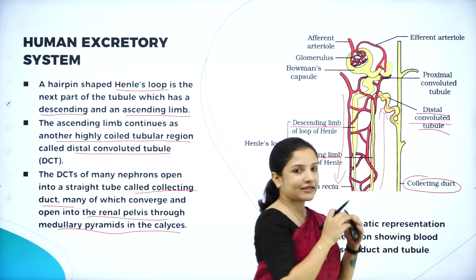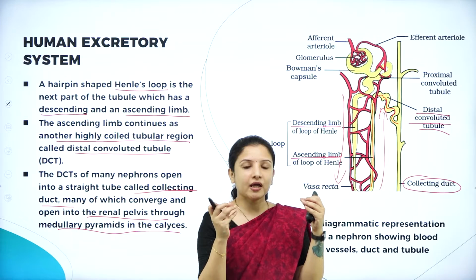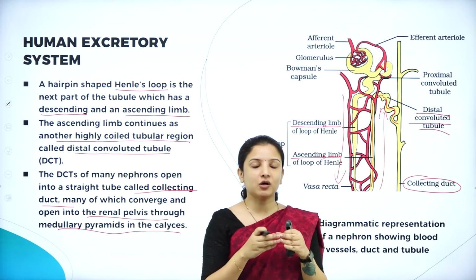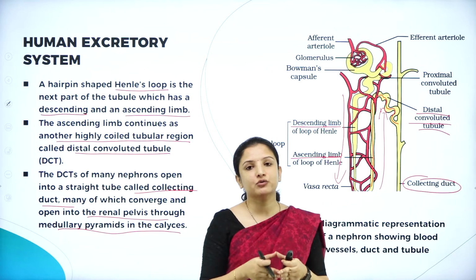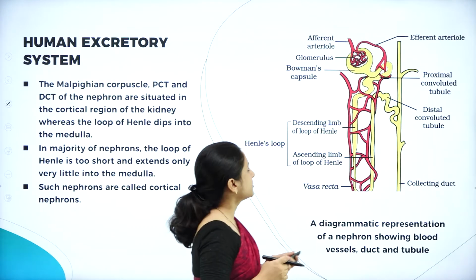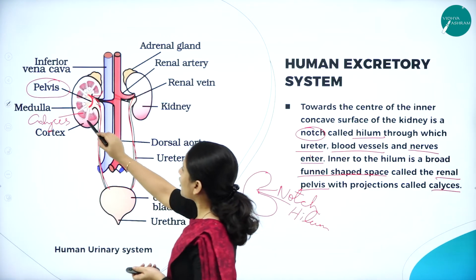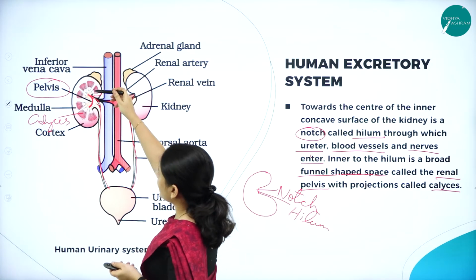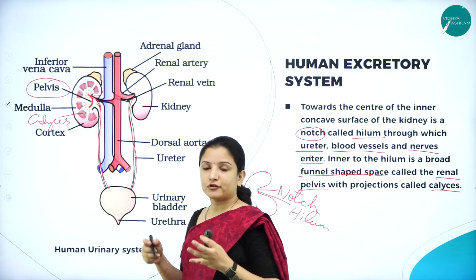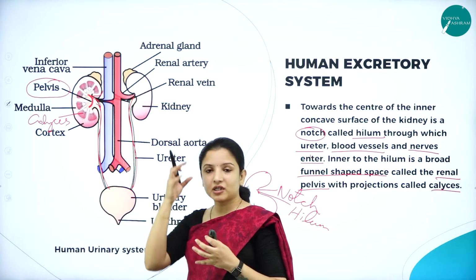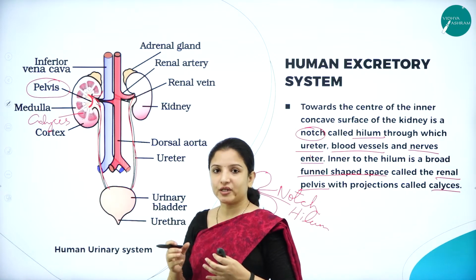So all the collecting ducts of the nephrons come together to form a network and then lead into the kidney. If you want to see the diagram of the kidney, I'll show you again here. Here we had talked about the calyces, right? There are millions of nephrons, and all the nephrons will have the collecting duct, that straight tubular structure.